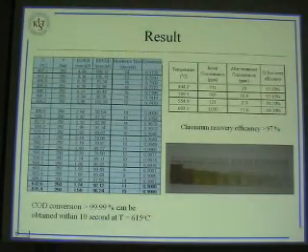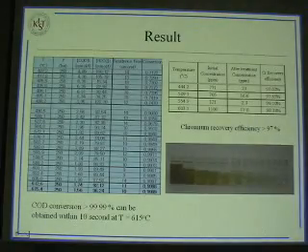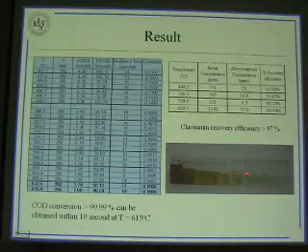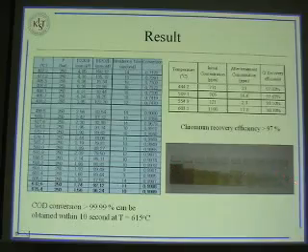Here are the results of the experiment we have done in our lab. As you can see from this picture, first is the real wastewater. The color is really dark. After the treatment, by increasing the temperature, we get the final result. This is pure, like water.